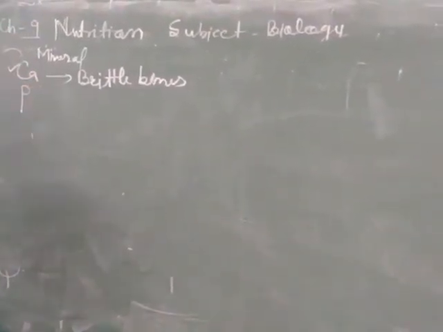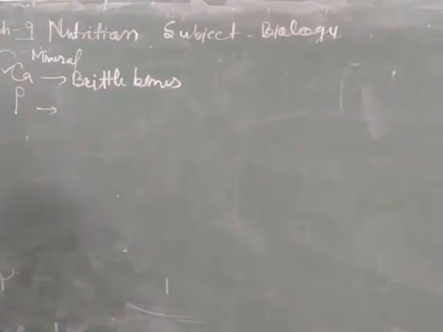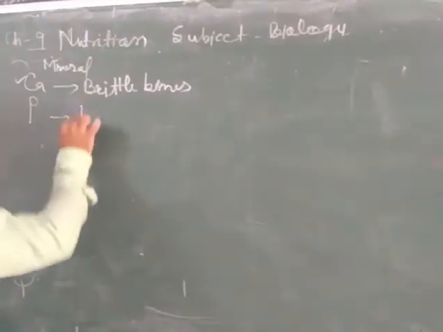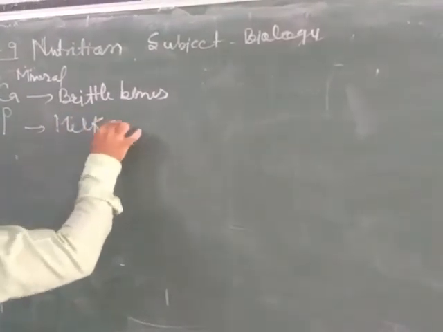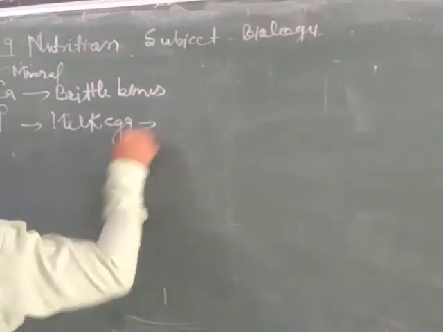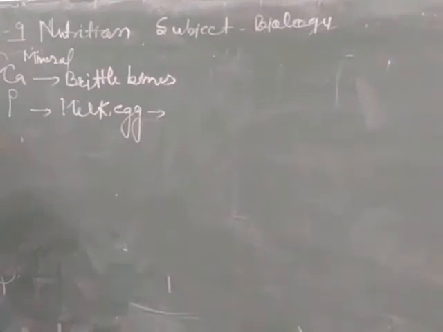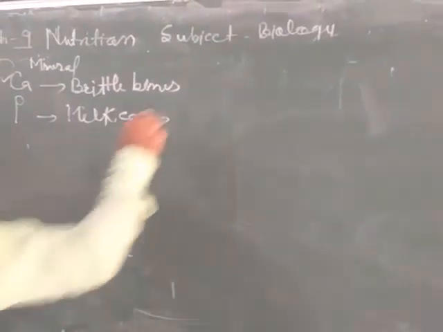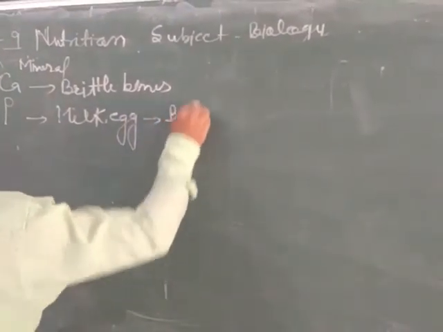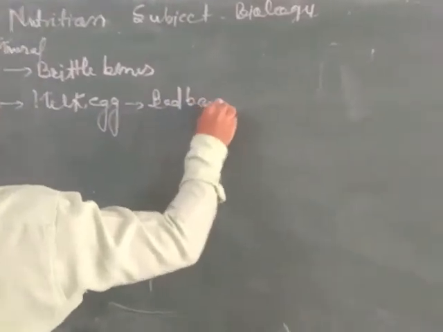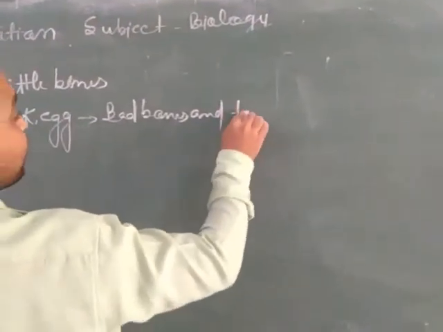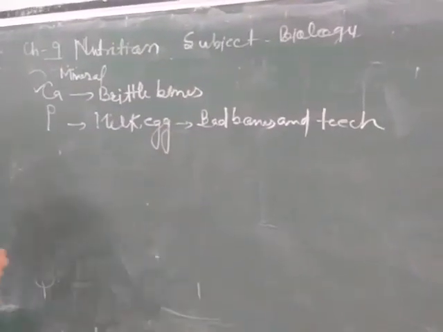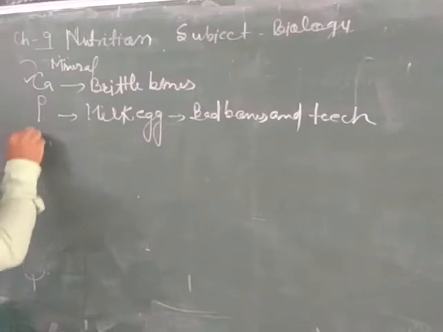And the next mineral is phosphorus. It is also found in milk, egg and cheese, which are chief sources of phosphorus. It is also responsible for bones and teeth. Bad bones and teeth are caused due to lack of phosphorus.